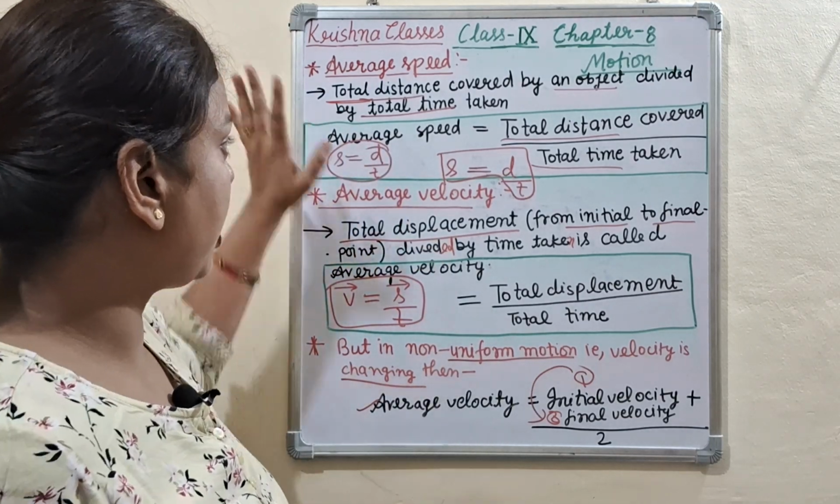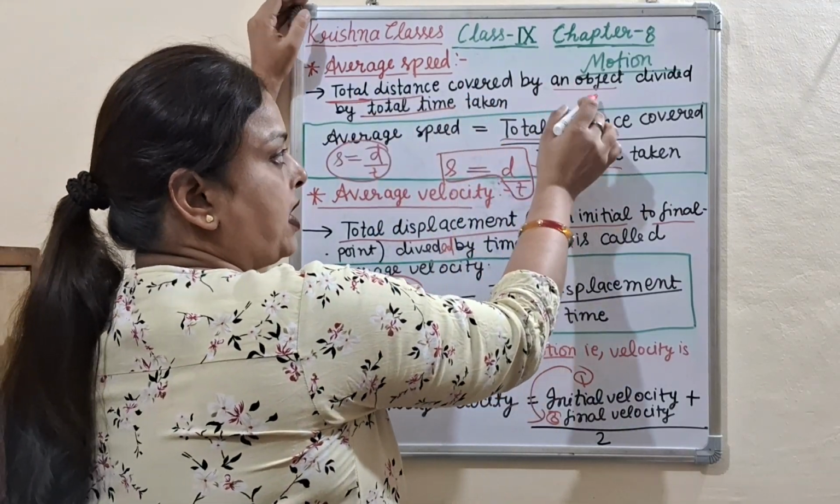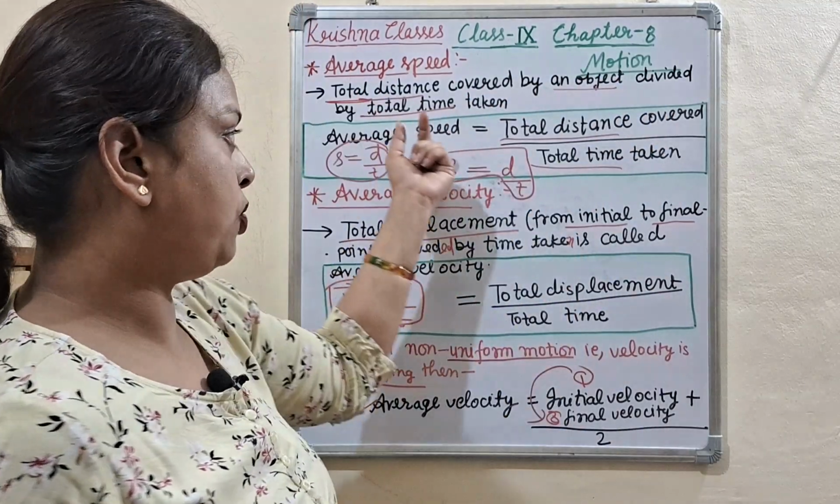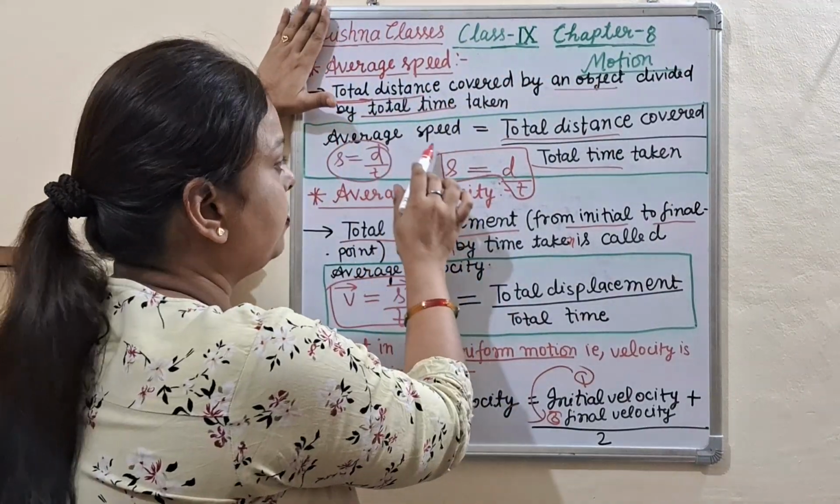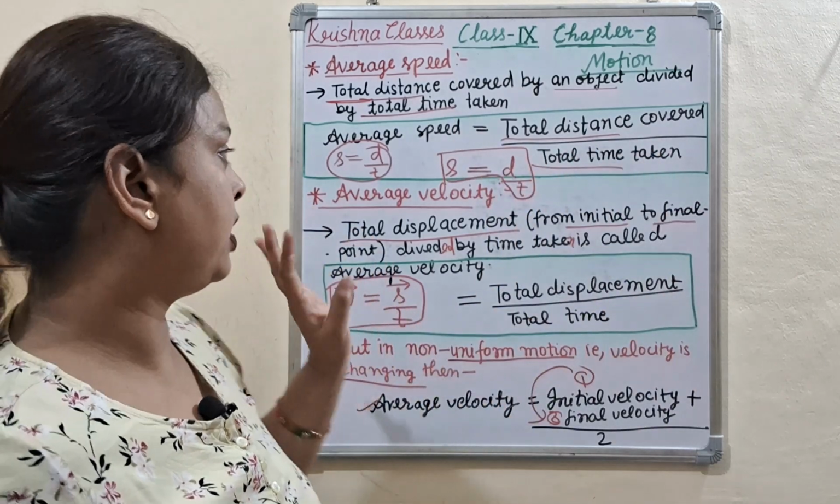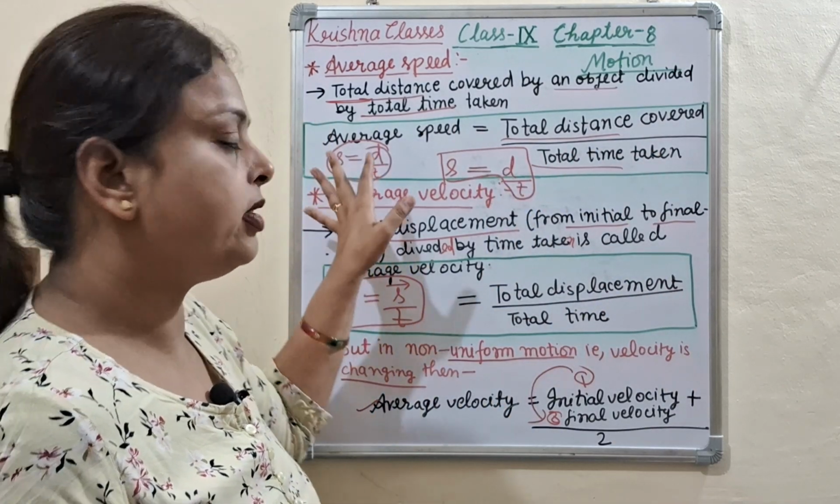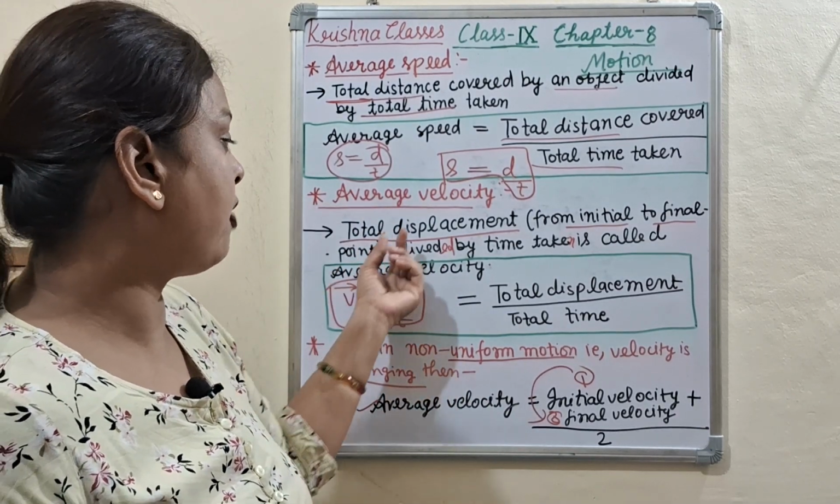So I repeat my class again. What is the average speed? Total distance covered by an object divided by total time taken. That is called the average speed. Average speed is equal to total distance covered upon total time taken, represented by S is equal to d by t.